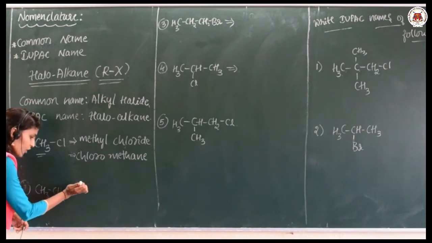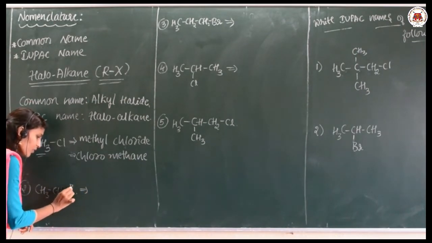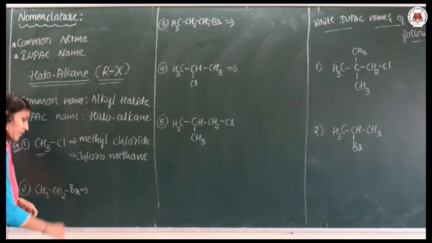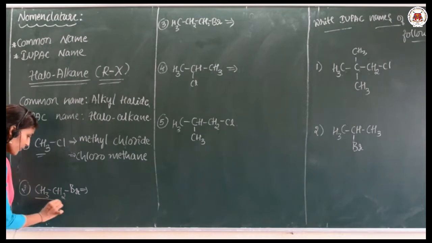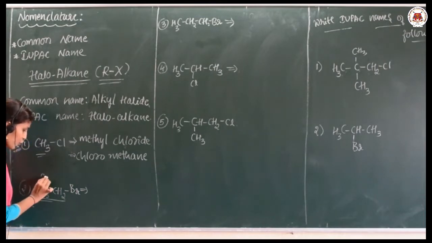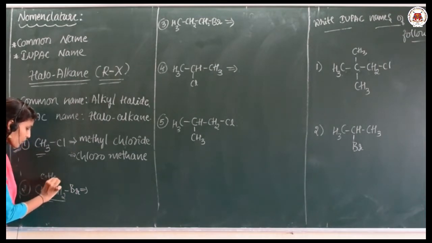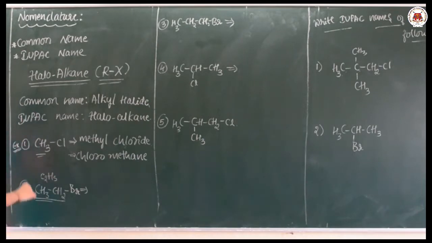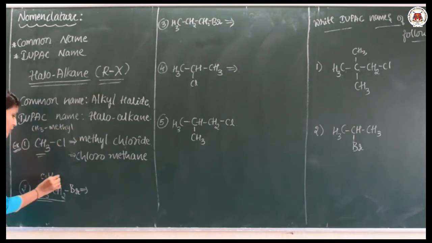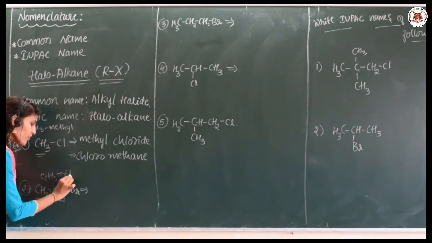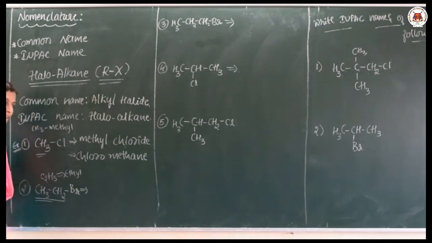Let me change this. Instead of Cl, I am going to take Br. This is nothing but C2H5. If CH3 is there, it is methyl. If C2H5 is there, it means ethyl.